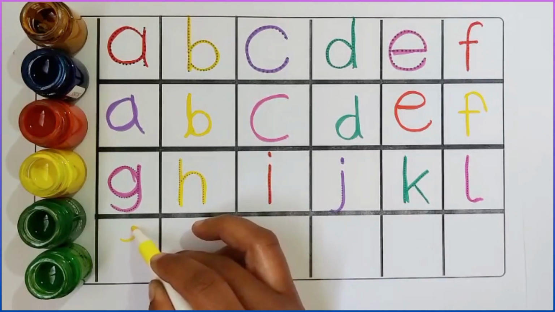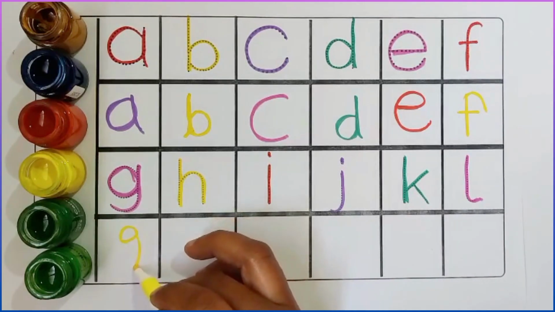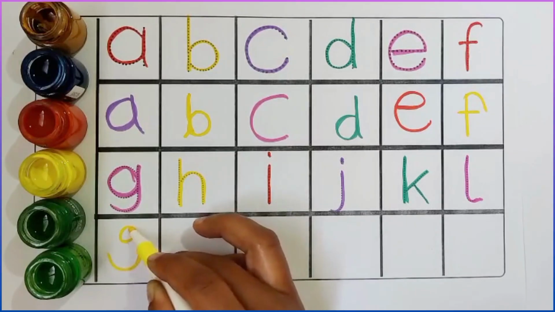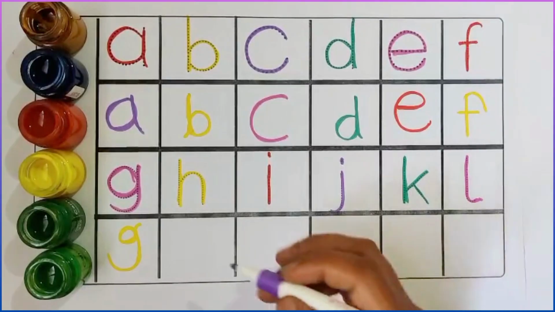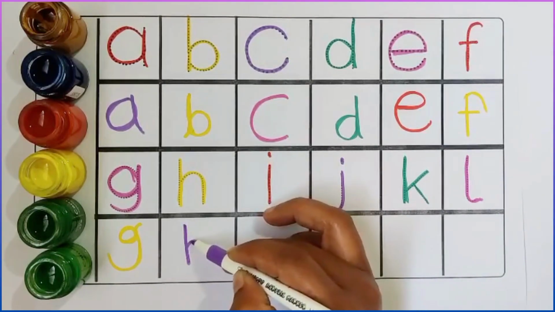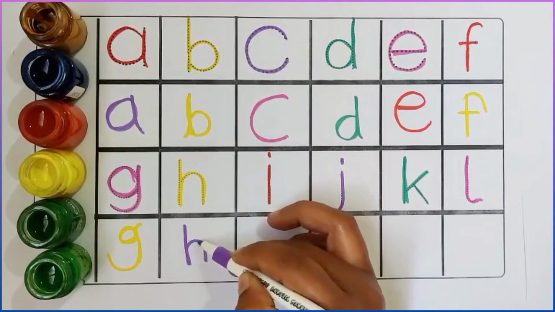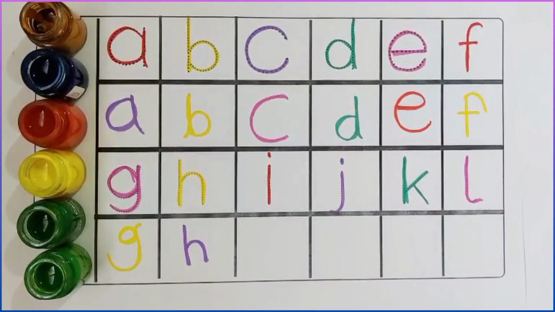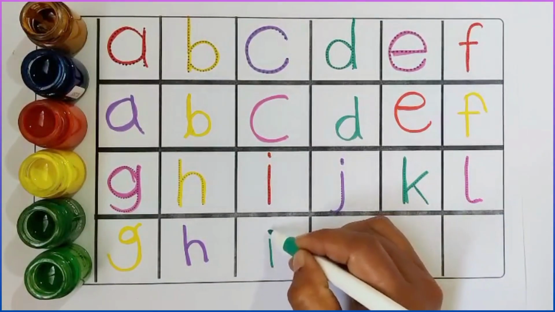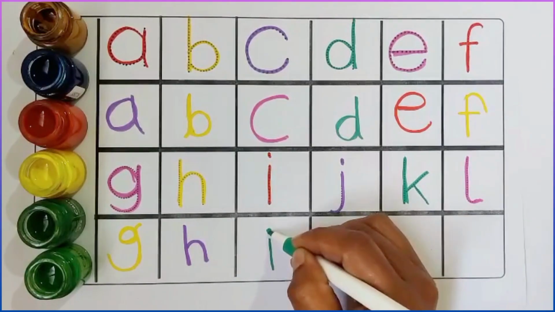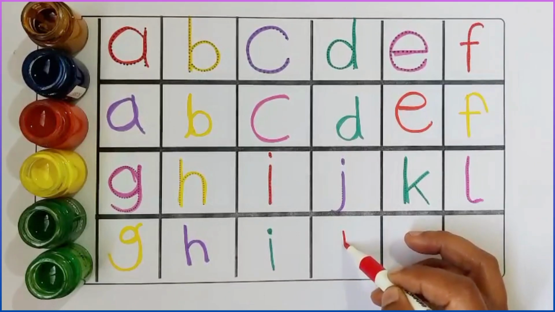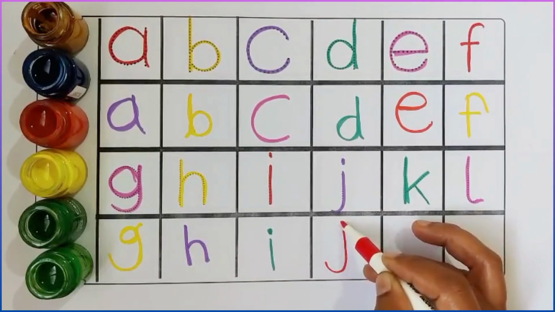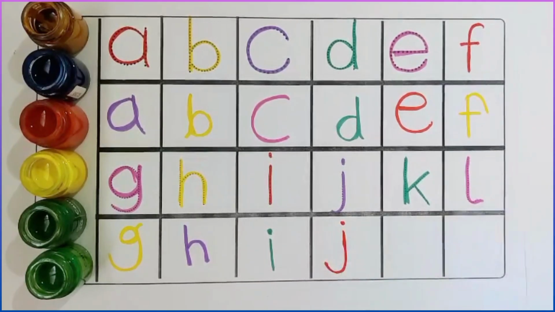G. G for grapes. H. H for hen. I for insect. J. J for jam.